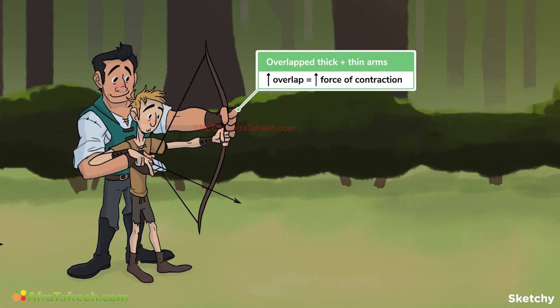This teacher, Mike, is helping his student, Ace, draw his bow back to help you remember this. Note how Mike's thicker arms are overlapping with Ace's thinner arms. The more overlap between filaments, the more sites there will be for actin-myosin interaction and cross-bridge formation. The more actin-myosin cross-bridging, the more tension, or force, that can be generated.